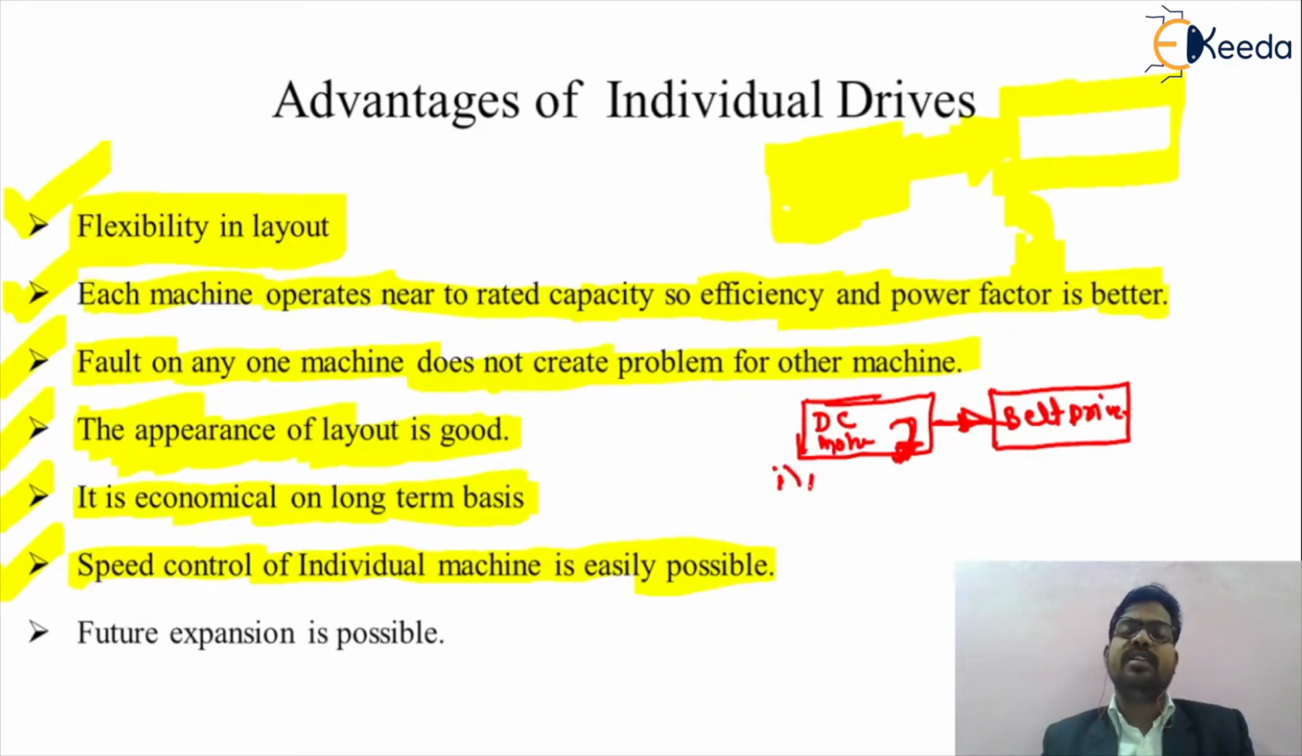Such methods may be resistance control, and the second type of method is armature voltage control, or field flux control. Such speed control techniques are easily possible on individual machines in concern with the individual drive. And the next very important